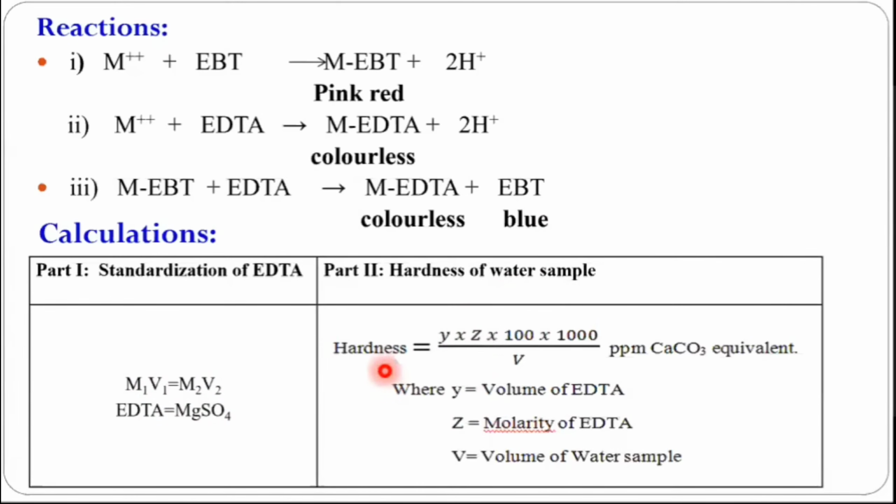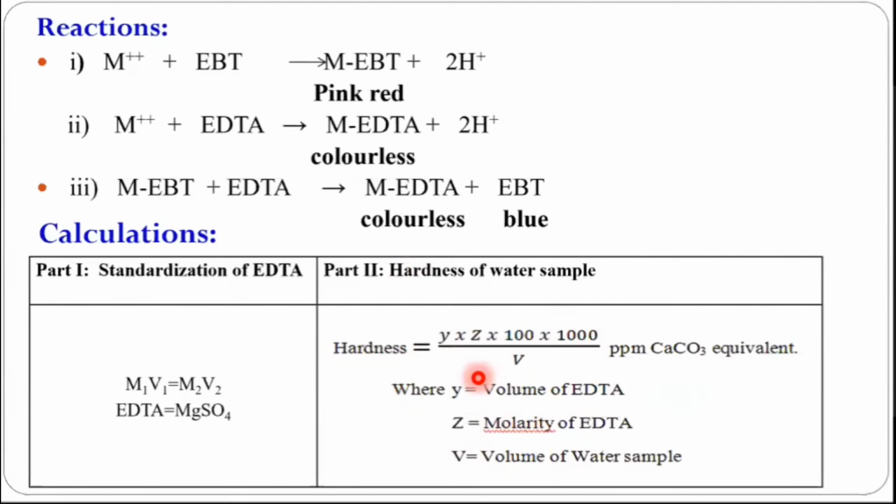We can probably have different notations. So this is the final formula for the second part: hardness equals Y upon V into Z into 100 into 1000. You may say 100 into 1000 as 10 raised to 5, it doesn't matter, but you should remember the significance of each part of the equation, because whenever you have to solve smaller numericals, you must know the significance, and there we make mistakes.